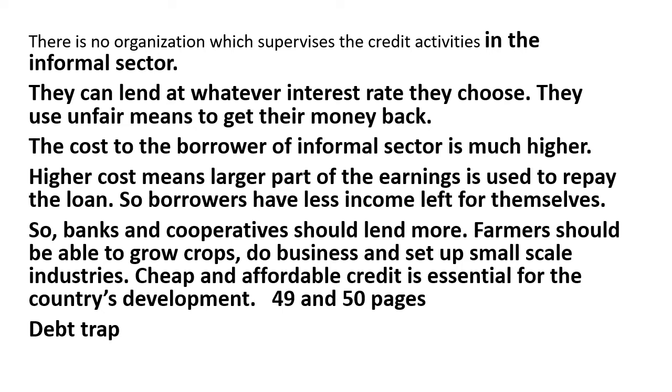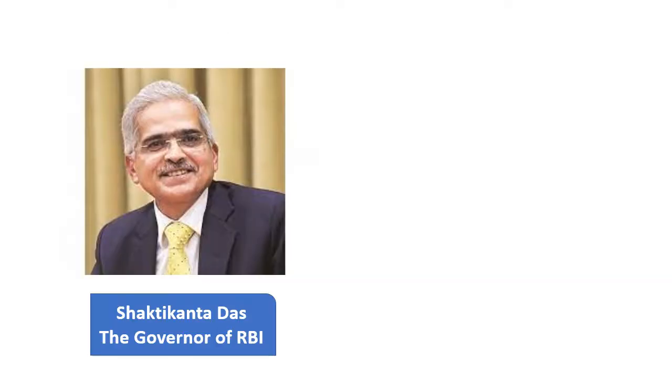So here comes the importance of some sort of supervision of the economic activities of lenders. Only the lenders of the formal sector can be supervised by the Reserve Bank of India. So the government also will try to advise these formal sources of loan to make loans available to the maximum number of people. Now you know that formal sources of credit are supervised by the Reserve Bank of India, and that's the Central Bank of India. Now you can see Shaktikanta Das, and he is the current governor of the Reserve Bank of India.